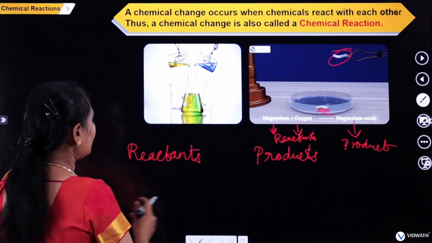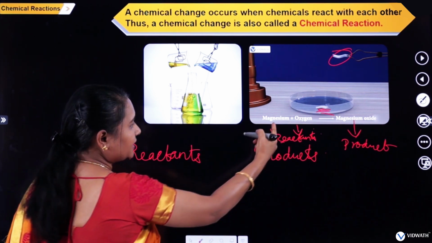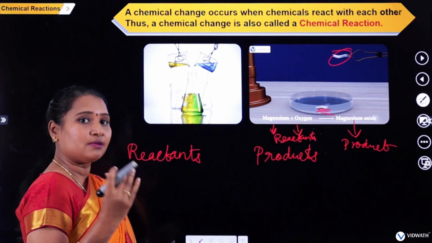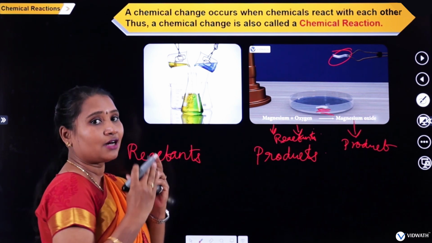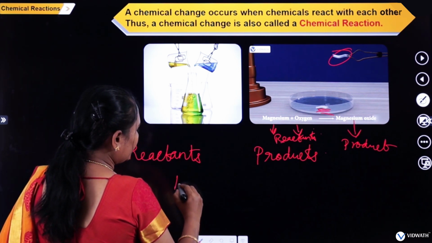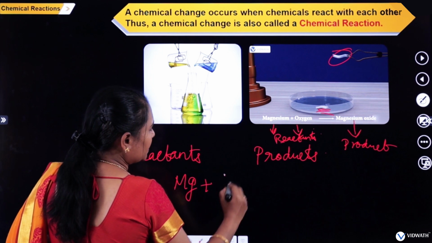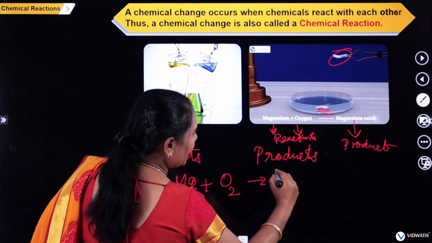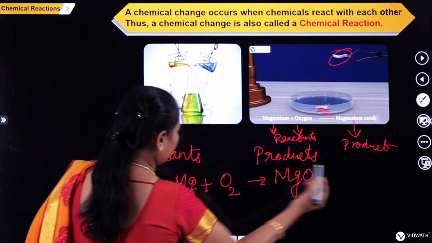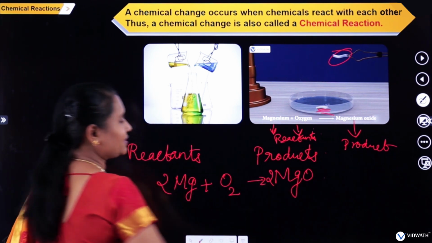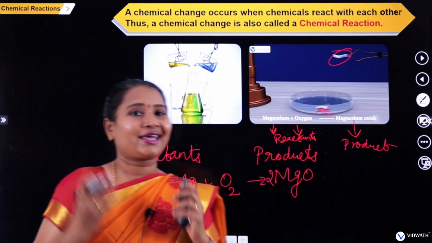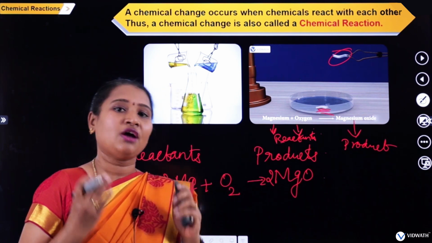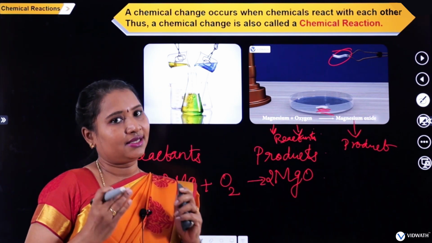Is that clear? So now I can write this magnesium and oxygen in terms of formulae. So how will you write that? Magnesium is reacting with oxygen and it gives you magnesium oxide. So this is exactly the chemical representation of any chemical reaction.